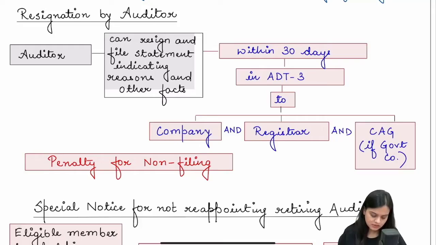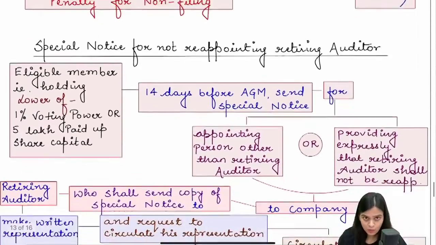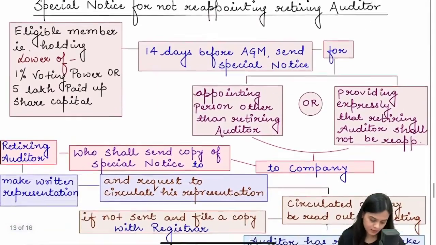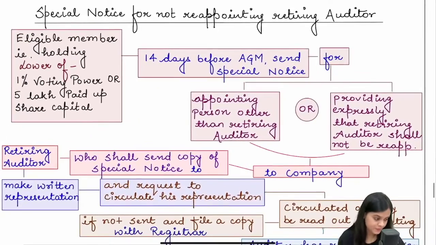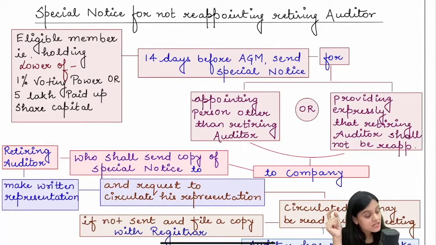There is also an option that NCLT can remove an auditor in case of fraud. Okay. And you can also be removed at the annual general meeting when a special notice is received specifically stating that we do not want to reappoint the retiring auditor. This special notice has to be received from eligible members. Who are eligible members? The ones who hold at least 1% of total voting power or 5 lakh paid up share capital. Now, they are the eligible members.